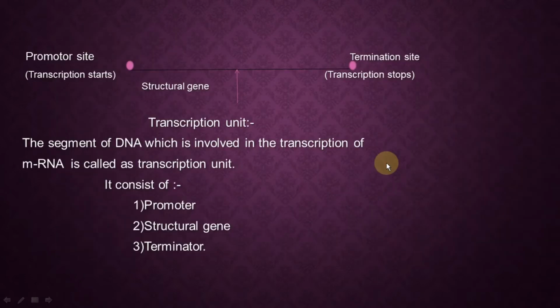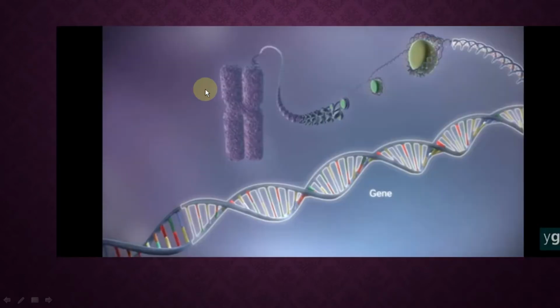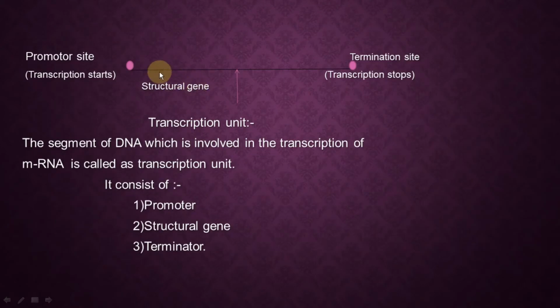Then see here, one basic thing you should know: when we are talking about this gene, it has two ends. It is clear from the diagram. The first end is called the promoter end, and the last end is called the terminator end. And in between the promoter and terminator end, this part is there which is called the structural gene. So that particular segment of DNA consists of two sites.